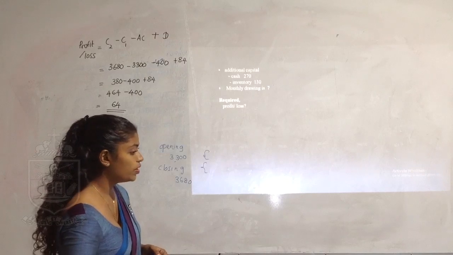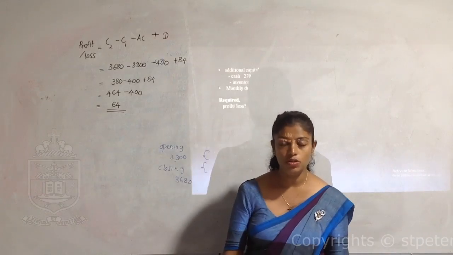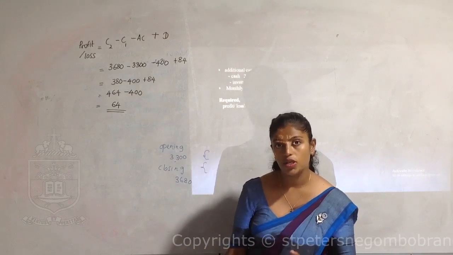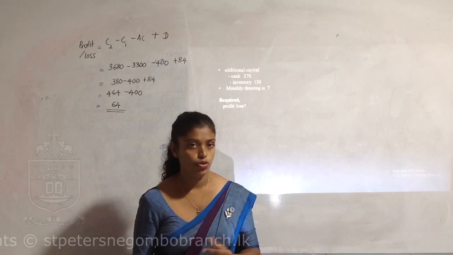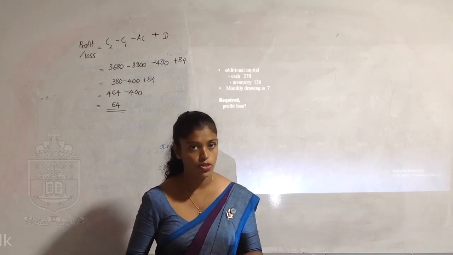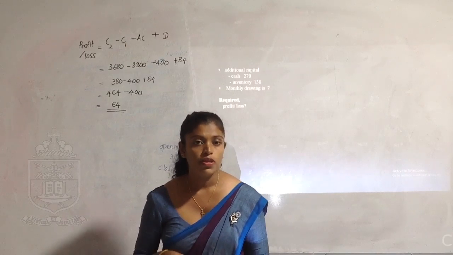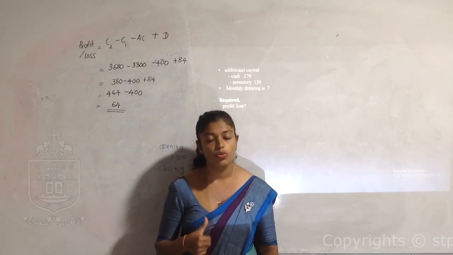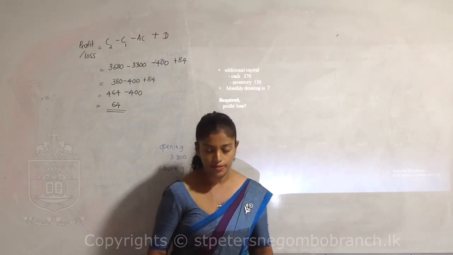Capital. In order to find the profit or loss for the period, we can use the profit equation, that is closing capital minus the opening capital and the additional capital, and add back the drawings. In order to find any other figure, you can change the equation or make the relevant figure the subject and find the information. So when the information is incomplete, you can apply this equation and find the information that you need.